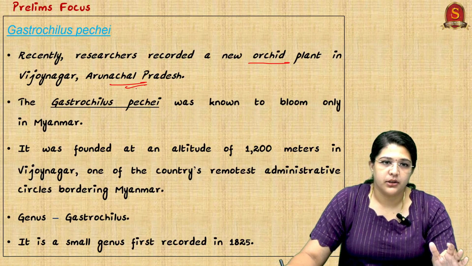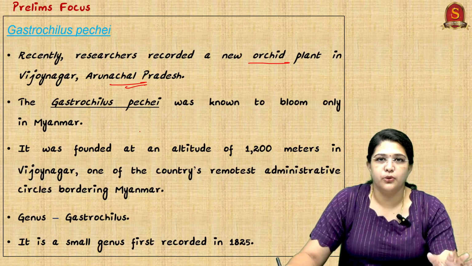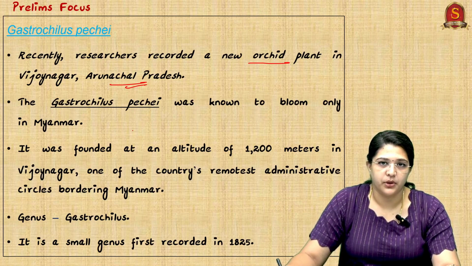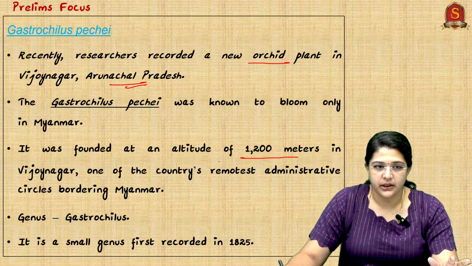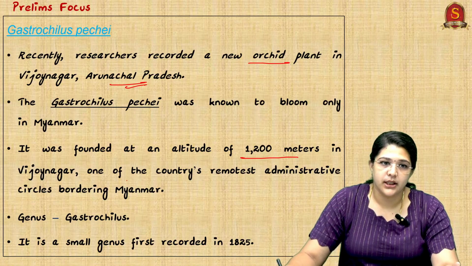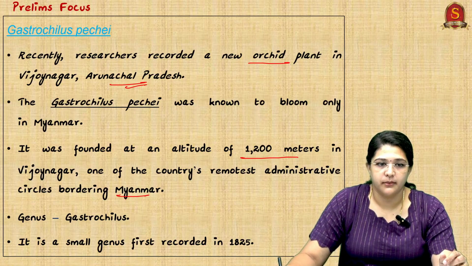What should we know about it is that it was known to bloom only in Myanmar, but we have found it here also. It was found at an altitude of 1200 meters in Vijay Nahar, one of the country's remotest administrative circles bordering Myanmar. So genus Gastrosicillus.